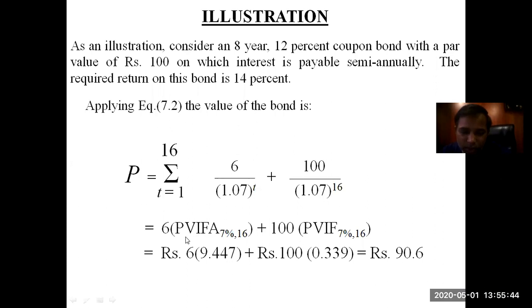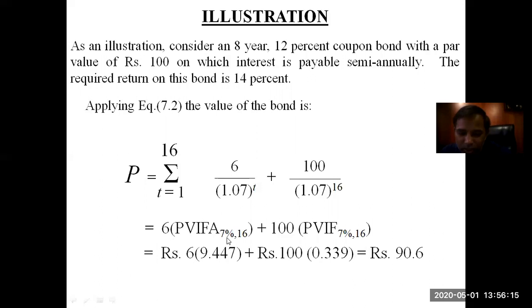So it will be 7% here. Your required rate of return is 14%, now it becomes 7 because it is divided by 2. And n, as it was 8 years, now it is 16 as it is multiplied by 2. So this is 6 rupees, that is 12% of a 100 rupee bond, divided by 2.